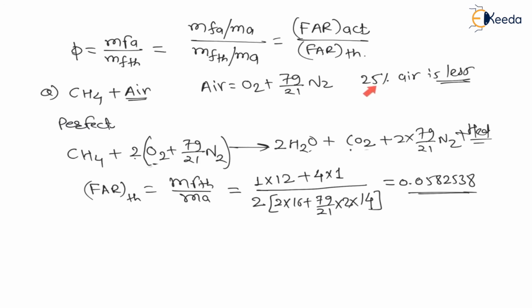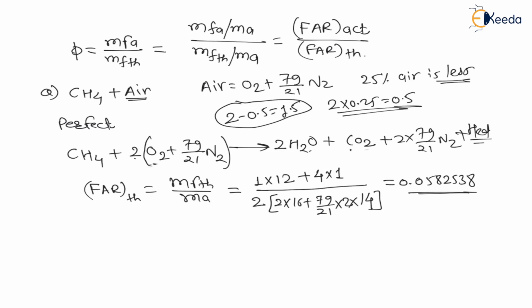Now it is mentioned that the air is 25% less. That means from 2, 25% is less, right? 2 into 0.25 is equal to 0.5 less out of 2, means 2 minus 0.5, that means 1.5 moles of air are available, right? Therefore for the actual reaction, 1.5 moles of air are available, therefore CH4 plus 1.5 into O2 plus 79 by 21 N2. This will be the reaction.